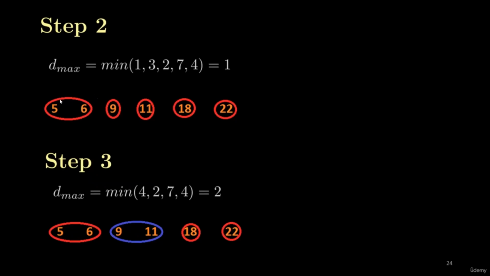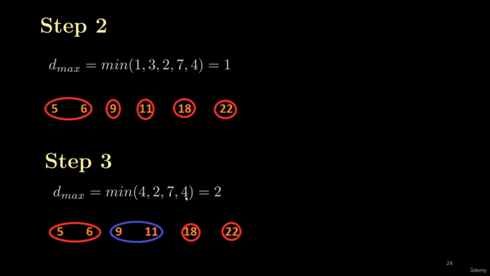Keep in mind, we are solving this problem by using the maximum distance. And the minimum distance between these two clusters is 3. So I am using the maximum distance. That's why the distance between the first two clusters is 4. The distance between these two clusters is 2, whether you call it minimum or maximum. So for these two clusters, the minimum and the maximum distance are the same. It is 2. It is 7 for these two clusters, that is between 18 and 11. And it is 4 between these two clusters.